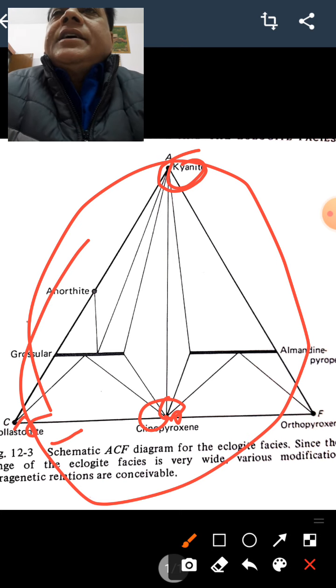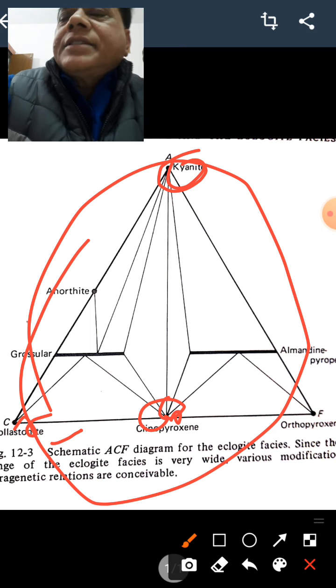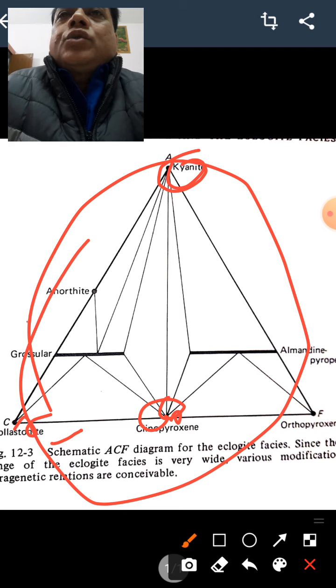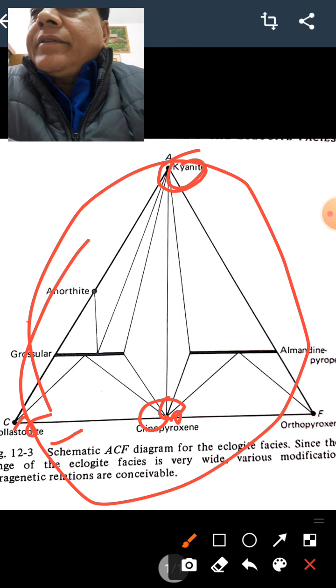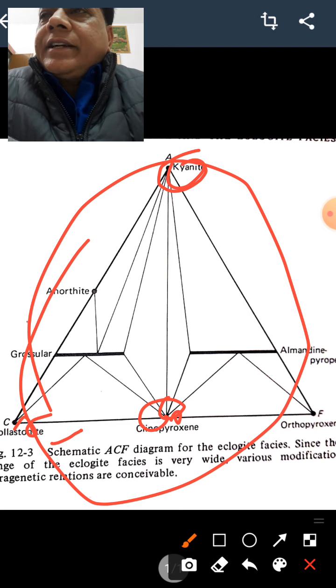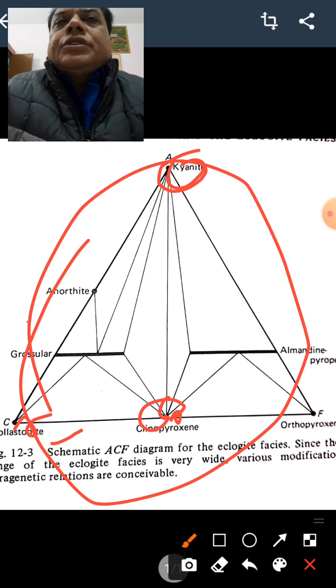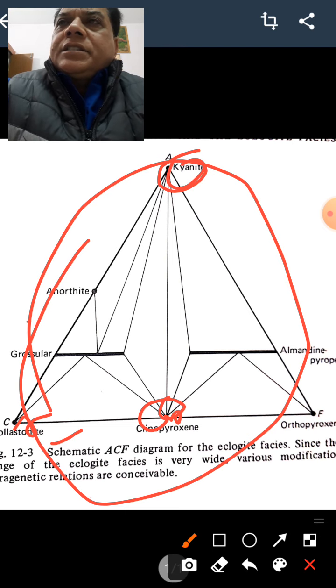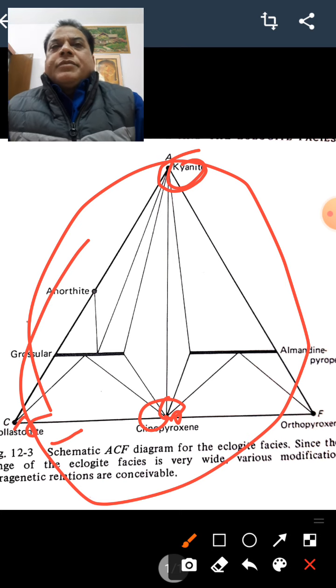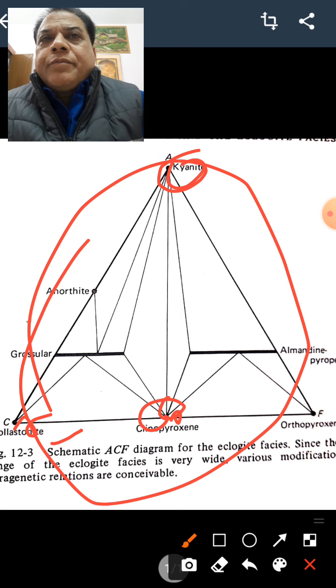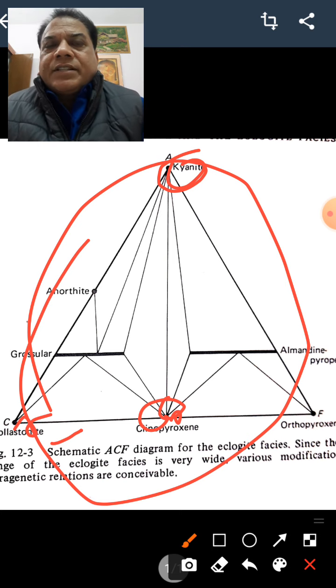So overall speaking, the eclogite facies is the highest grade metamorphic facies, and its importance is that omphacite is a typical mineral of the clinopyroxene group, found only in eclogite rocks. In addition to omphacite, the garnets present are almandine, pyrope, grossular. In very short, omphacite plus garnet is the mineral composition, formed at the highest pressure and medium to high temperature. Overall, the eclogite facies is the highest in temperature and pressure, and it was Eskola who, after naming this eclogite rock, gave the eclogite facies.